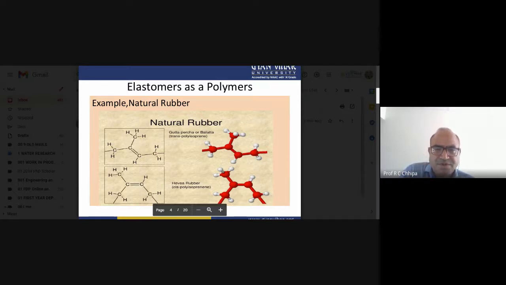And here all of you can see that there is one more thing. The cis condition, whatever in the case of 1,3-butadiene, will be changed and we get the carbon double bond carbon. So this one is the cis form. And in the case of the trans form, that rubber is not good. So gutta-percha rubber itself is not a good rubber.